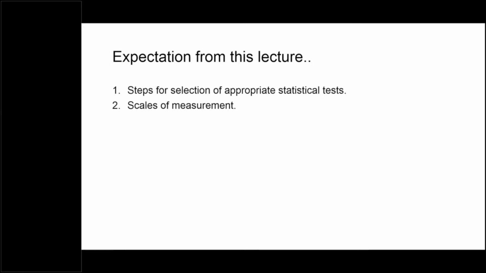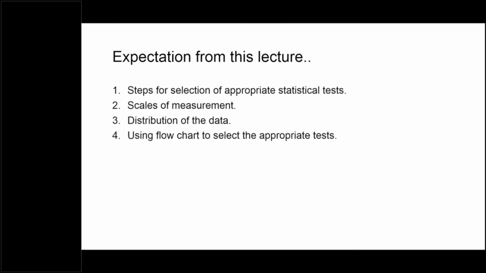What are the scales of measurement? Whether our data are measured in nominal scale, ordinal scale, or ratio and interval scale. And then we'll talk about distribution of the data. And then we will use a flowchart to select the appropriate statistical test with some examples.